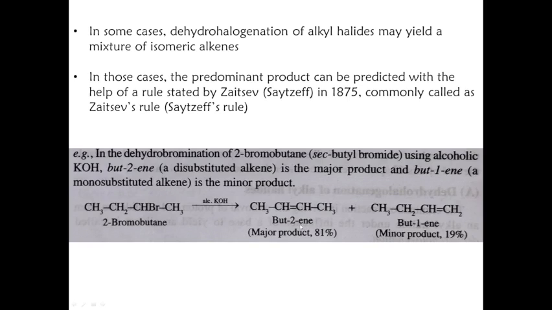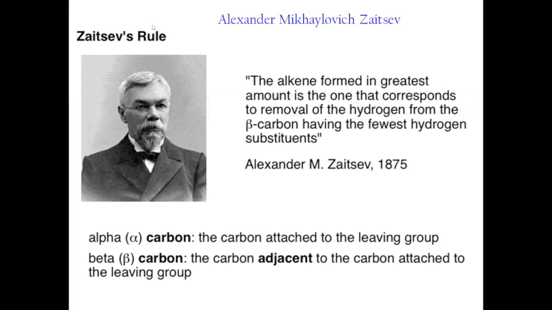Alexander Mikhailovich Zaitsev proposed this rule in 1875. The rule says that the alkene formed in the greatest amount is the one that corresponds to removal of the hydrogen from the beta carbon having the fewest hydrogen substituents. Here the alpha carbon means the carbon attached to the leaving group. In this case, the bromine is the leaving group.